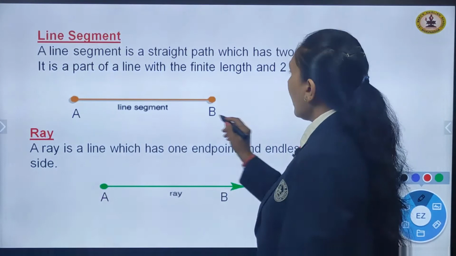Now, children, linear pair of angles. What is the meaning of linear pair? You will find, what is this? Something new? Very easy. A pair of adjacent angles whose non-common arms make a single line, that is, they are opposite rays. Okay. Simply you can see here, don't confuse yourself with the words, only understand. You can see these two angles, 120 and 60 degree, right? That means the first condition is that they should be adjacent angles. Okay, so 120 and 60 degree are adjacent angles here.